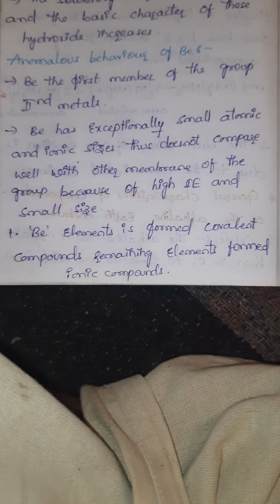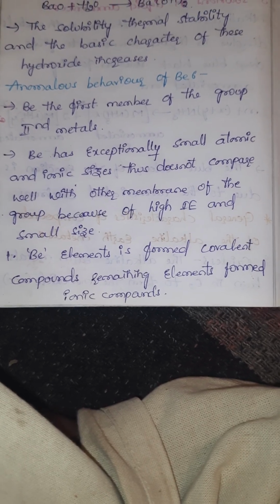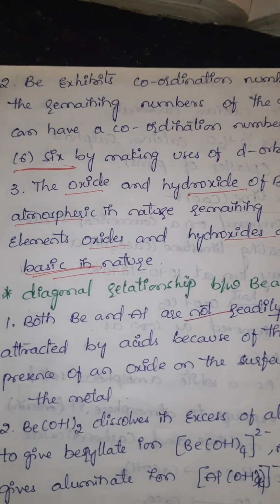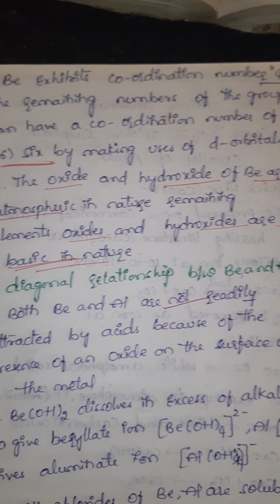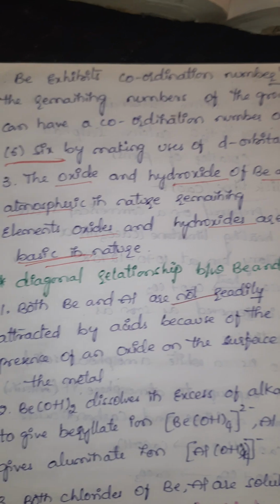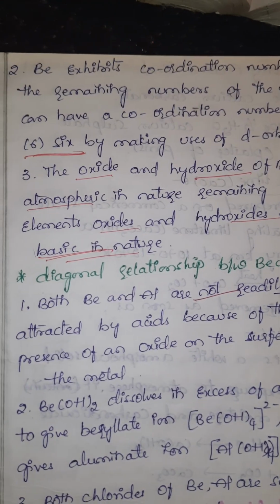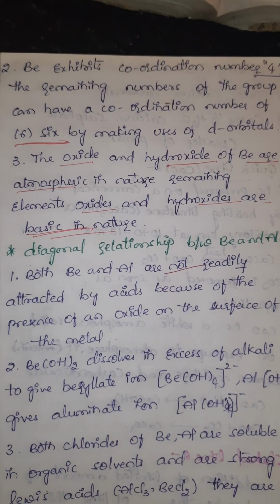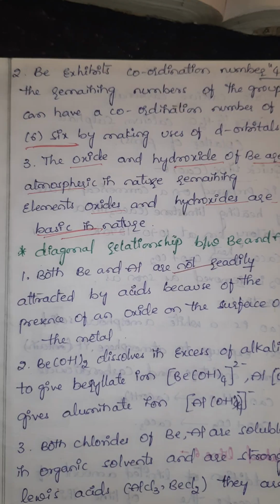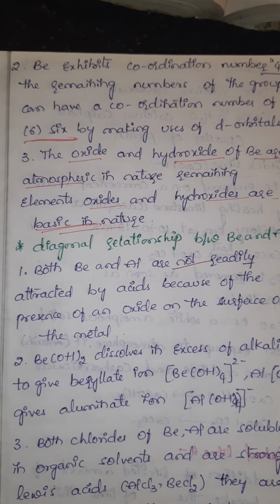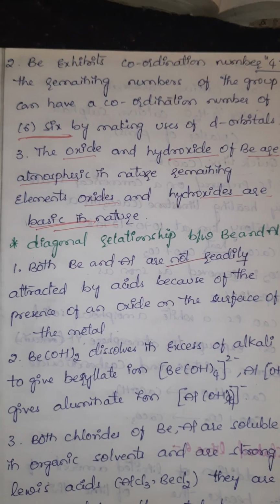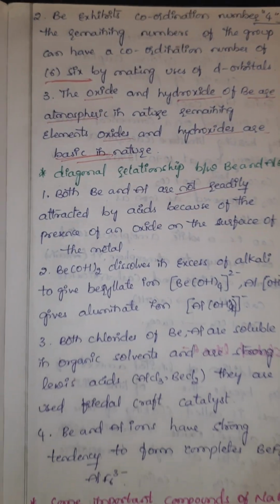Beryllium forms covalent compounds, remaining elements form ionic compounds. Beryllium exhibits a coordination number of 4. The remaining members of the group can have a coordination number of 6 by making use of d orbitals. The oxide and hydroxide of beryllium are amphoteric in nature. Remaining elements' oxides and hydroxides are basic in nature.